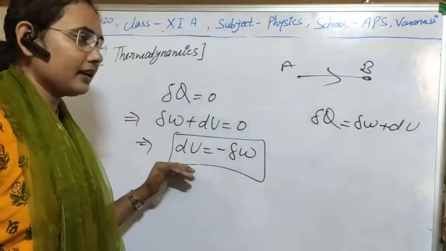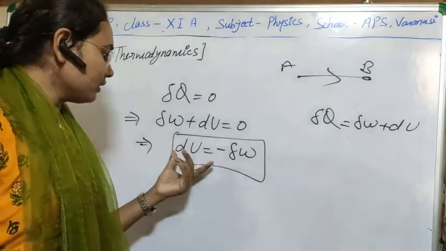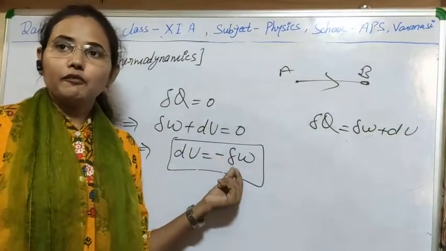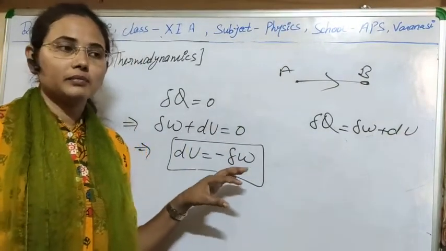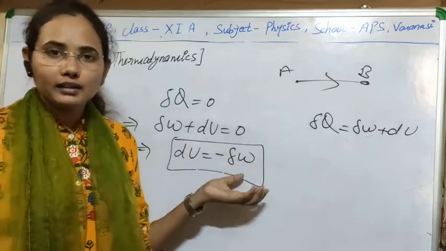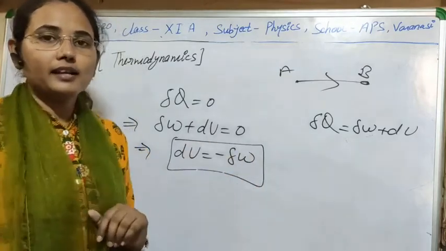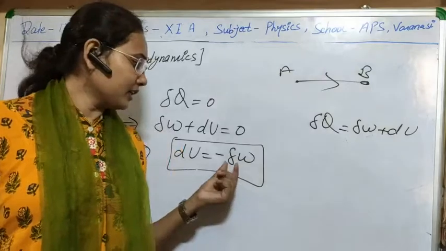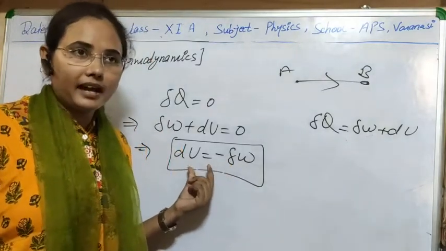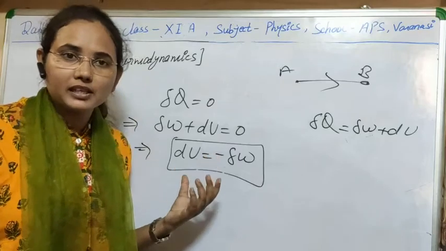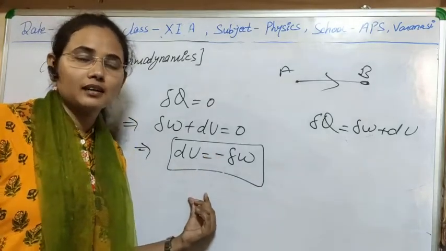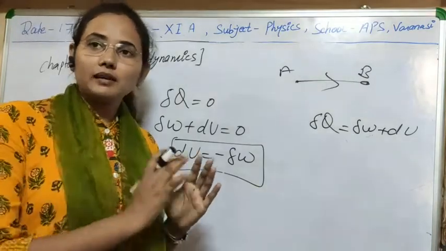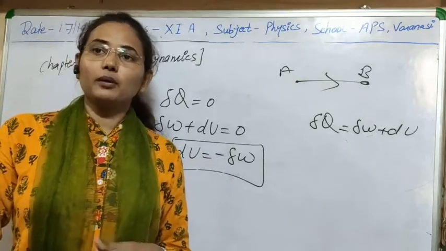As I think adiabatic process is clear to you, here the negative sign shows that if work is done by the system, then what will be the internal energy? As you know, if a system is doing some work, then the work is positive. In this case, its temperature is decreasing or its internal energy is decreasing. So in that case, there will be a cooling effect. Means if work is done by the system, then there will be cooling of the system.